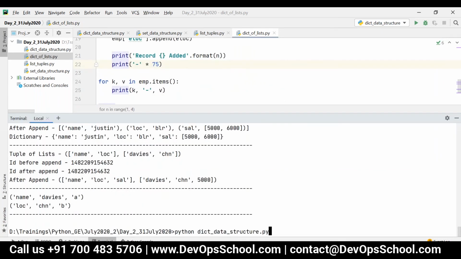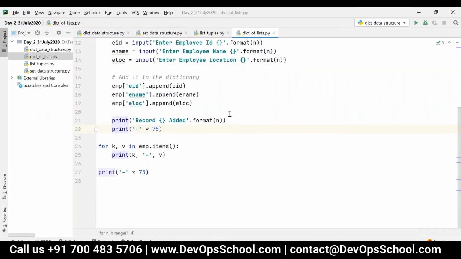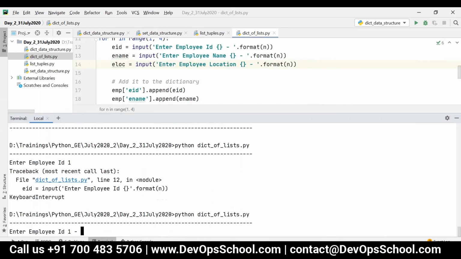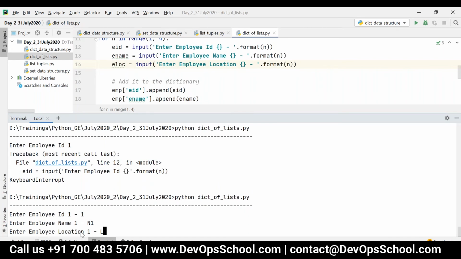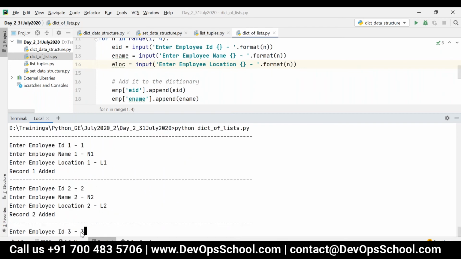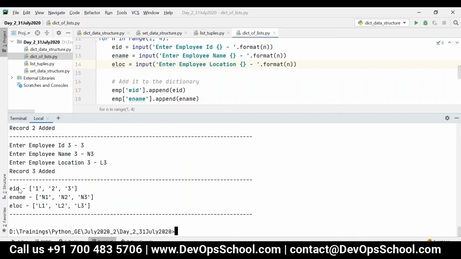Now let's see the Python dictionary of list. So enter employee ID 1. I have to give some space. Let me give something like this, space. See here, enter employee ID 1. So I can write 1 N1 L1, 2 N2 L2, 3 N3 L3. So now you can see it is displaying in this format, like EID is nothing but all lists actually.